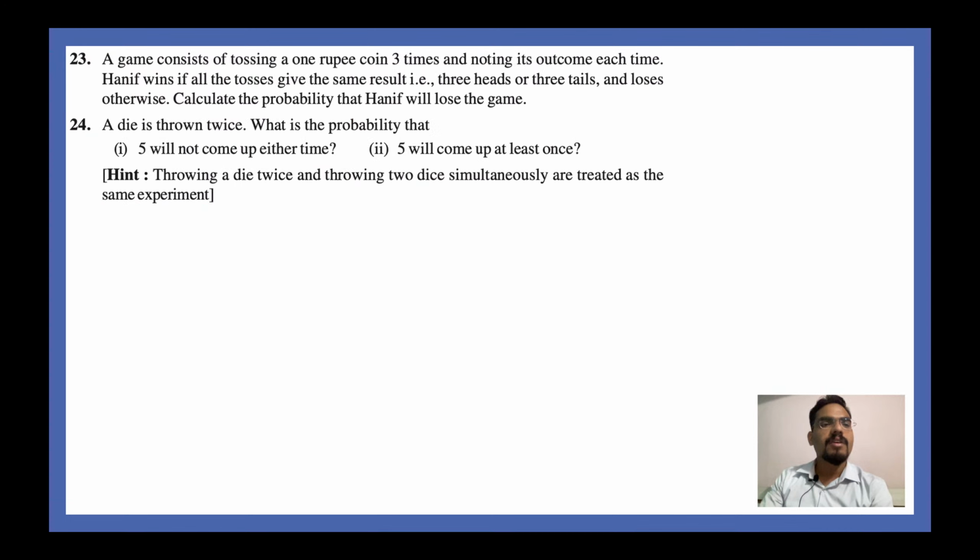Next question, please. Question number 33. A game consists of tossing a 1 rupee coin 3 times. So you have a 1 rupee coin and you are tossing it 3 times. So what outcomes do you get? You get HHH, let's say. On all the 3 coins you got H. The second possible outcome could be that you got H on the first coin, H on the second coin, but tails on the third coin.